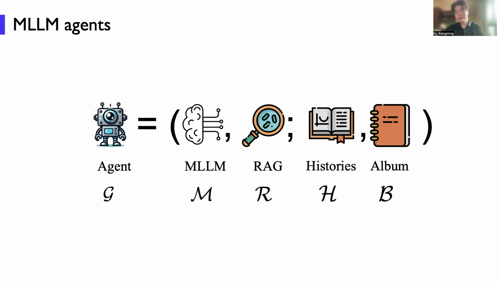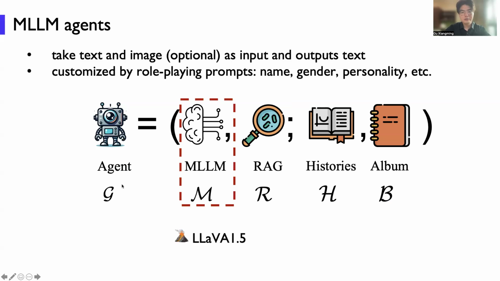So I want to introduce our multimodal agents first. As you can see here, this agent contains four parts. The first part is a multimodal large language model. Basically, it can serve as a brain and the eyes, in that it can take text and image.